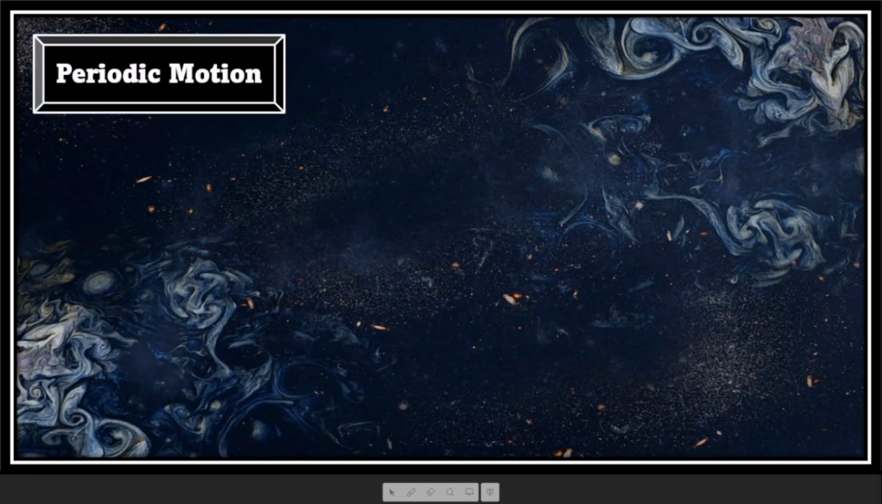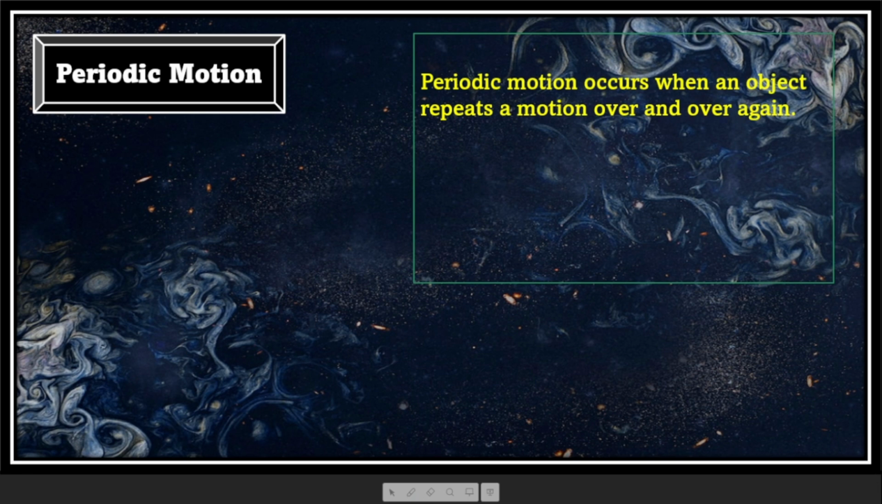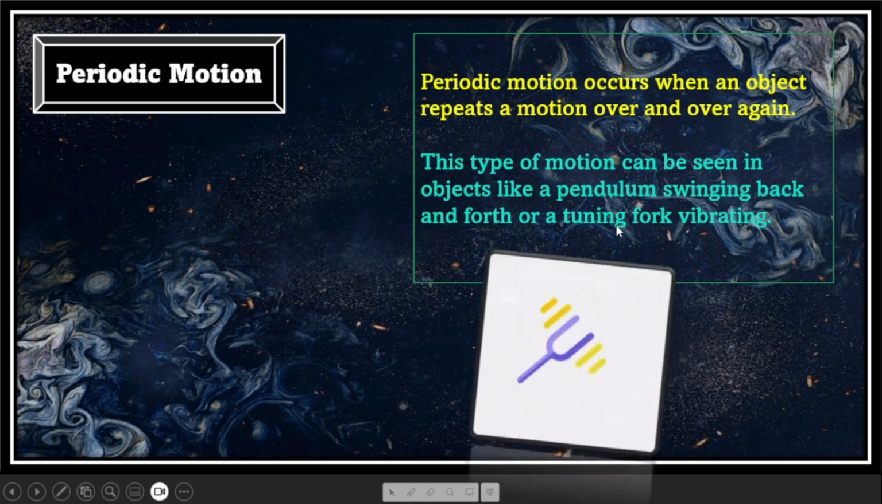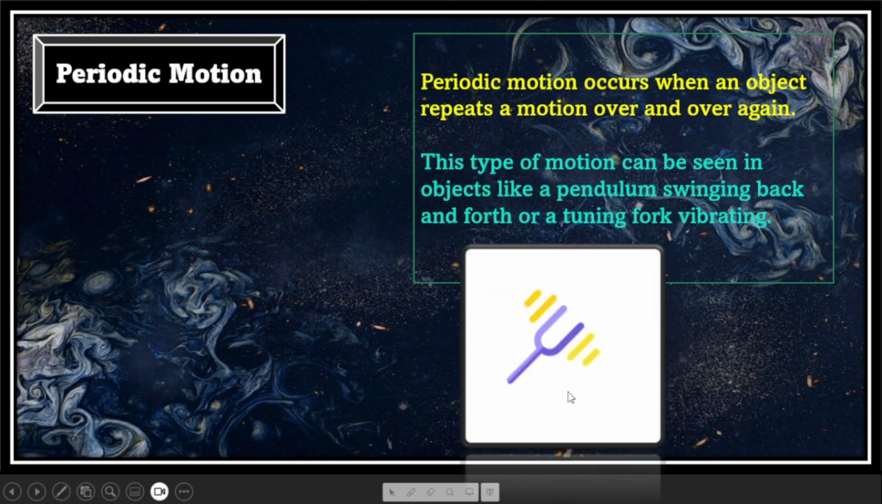Next we have a periodic motion. Periodic motion occurs when an object repeats a motion over and over again. That means a motion is happening again and again in a certain period of time. This type of motion can be seen in objects like a pendulum swinging back and forth or a tuning fork vibrating. So can you see this is a tuning fork? Whenever we hit a tuning fork, it vibrates, and that is an example of a periodic motion.